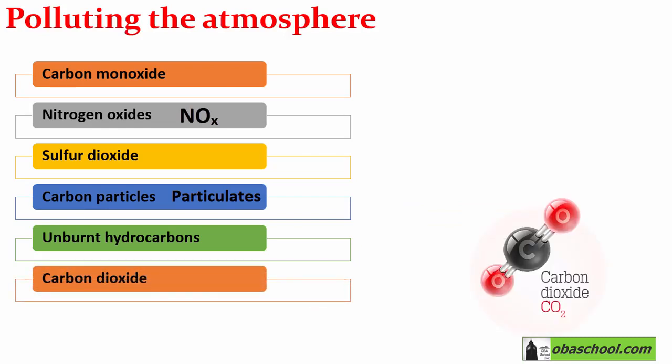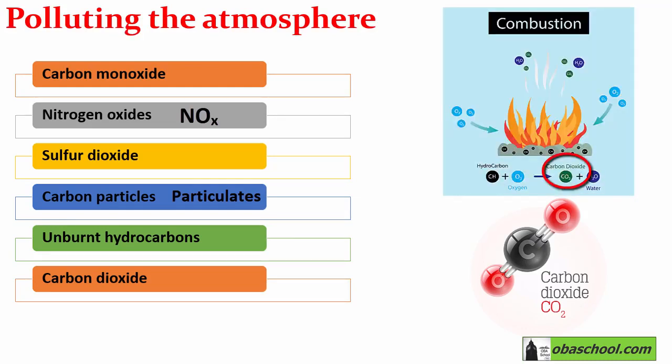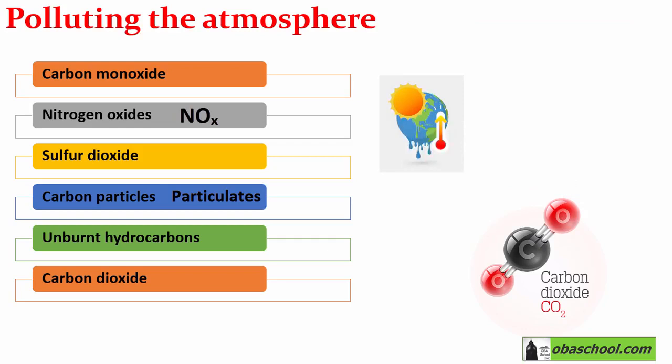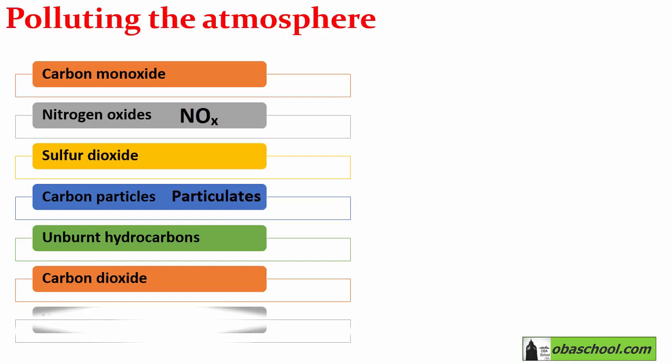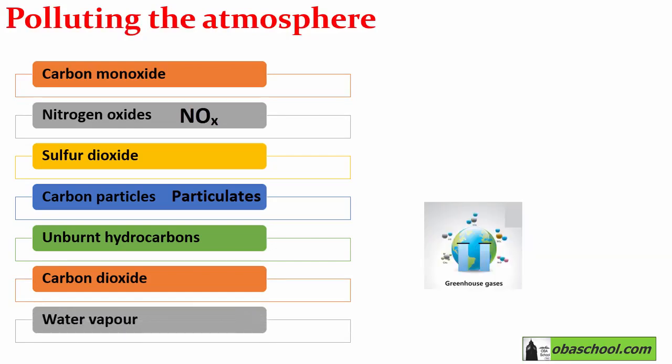Carbon dioxide, CO2, is a greenhouse gas. It is always produced when hydrocarbons burn. Although carbon dioxide is necessary in the atmosphere, its level is rising, and this is a cause of the increase in the Earth's temperature and consequent climate change. So it's true that carbon dioxide is necessary in the atmosphere. However, high levels of carbon dioxide are causing the increase in the Earth's temperature, which is causing the climate change. And finally, we have water vapor, which is also a greenhouse gas.